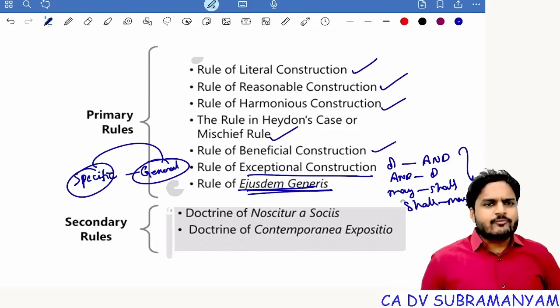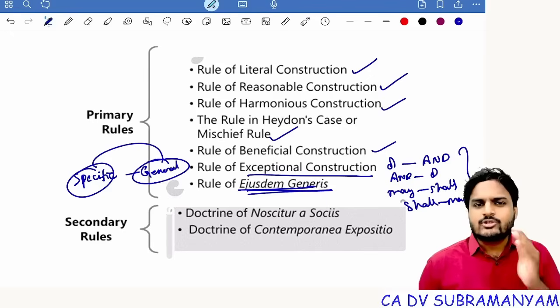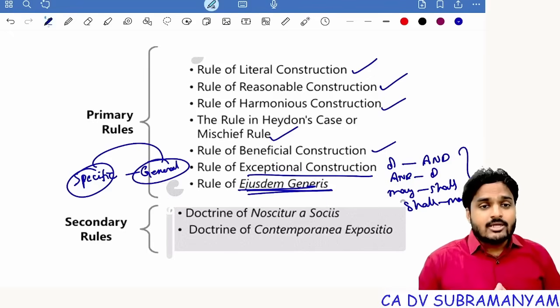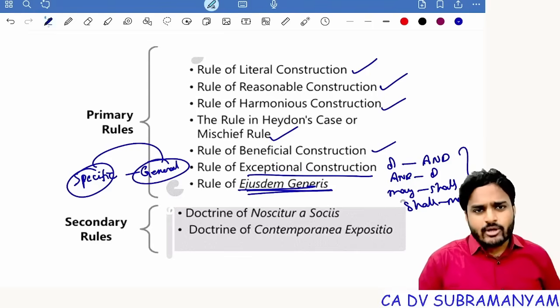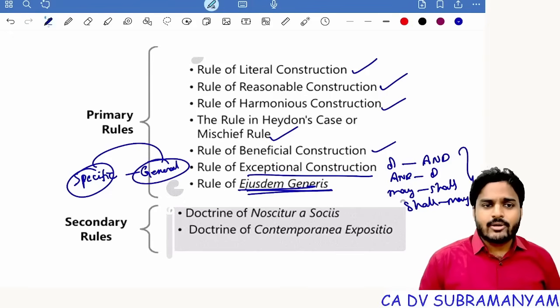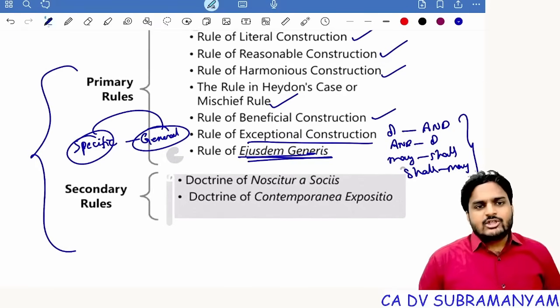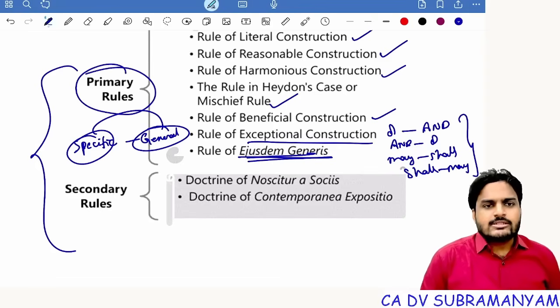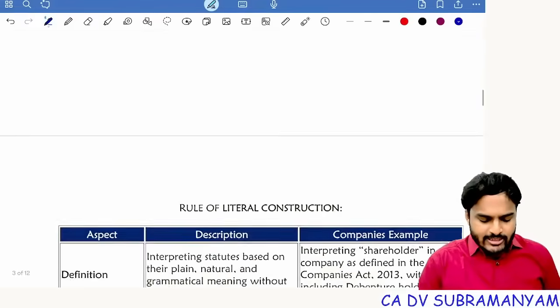So many students have confusion about which rule to be applied in the given situation. Which rule, and when should we apply it? You can avoid this problem just after listening to these last 2 minutes' points. You will find it easy to understand when to apply those rules. Getting my point? When you are interpreting any statute, first you need to apply the primary rules. If the primary rules are not giving the desired result, then apply secondary rules. So let's see the rules one by one.